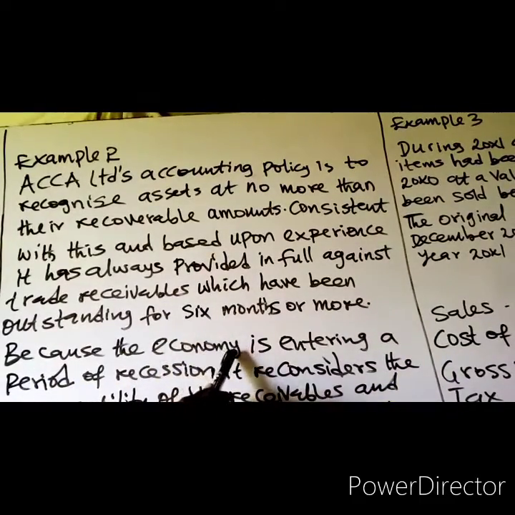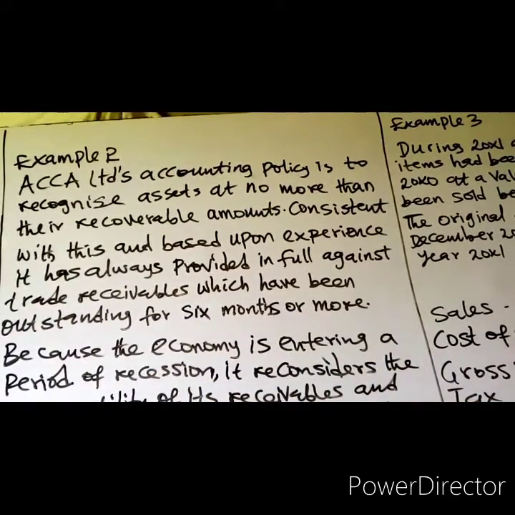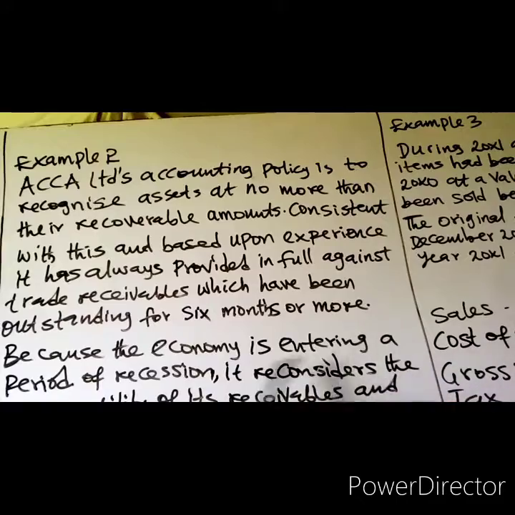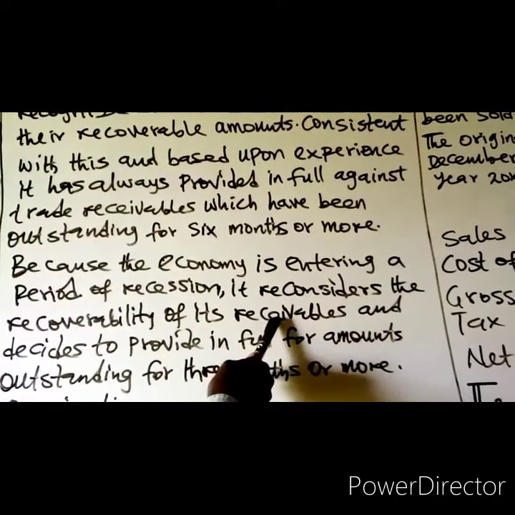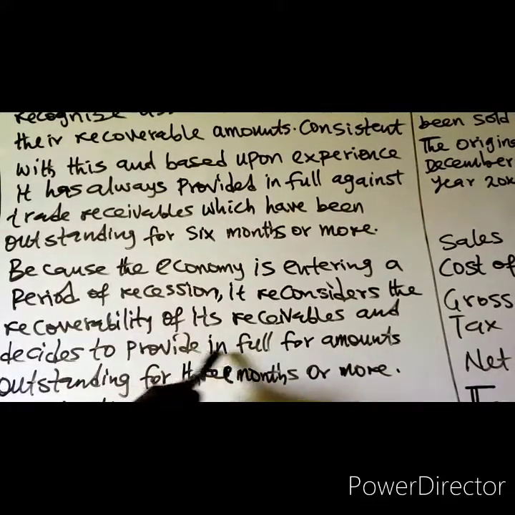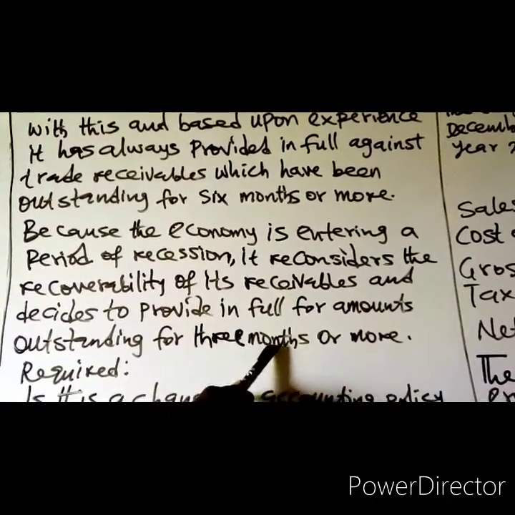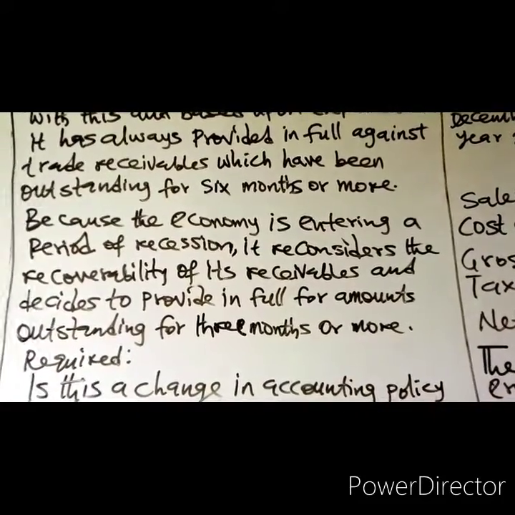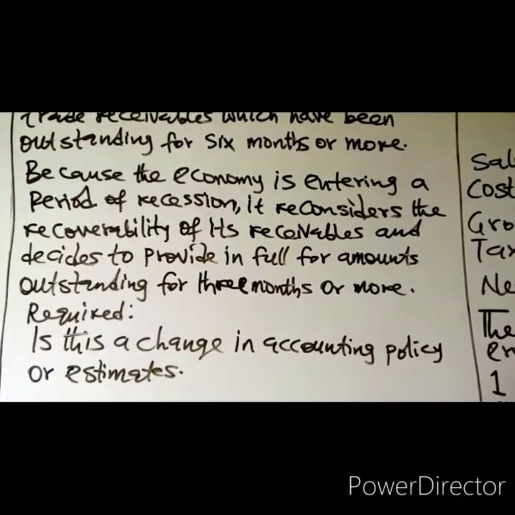Because the economy is entering a period of recession, it has reconsidered the recoverability of its receivables and decides to provide in full for amounts outstanding for 3 months or more. Required: is this a change in accounting policy or estimates?